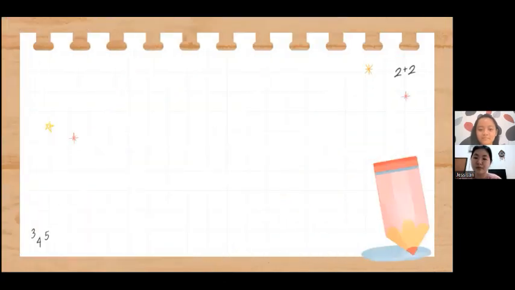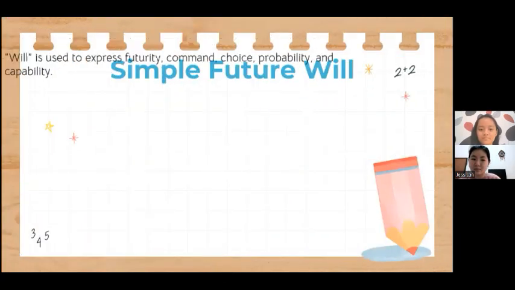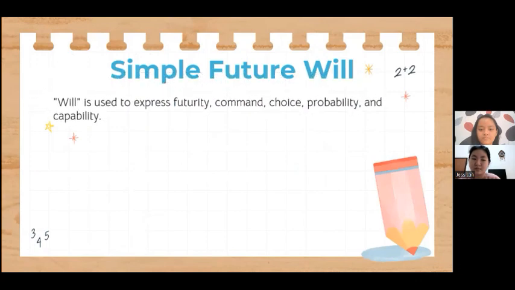The simple future will. Do you know what it is? Well, it is basically a future verb where a certain situation, thing, or action has not happened yet. It is used to express things in the future. As it says on the screen, will is used to express futurity, comment, choice, probability, and capability. Now, can you guess what the pattern of the simple future will is?